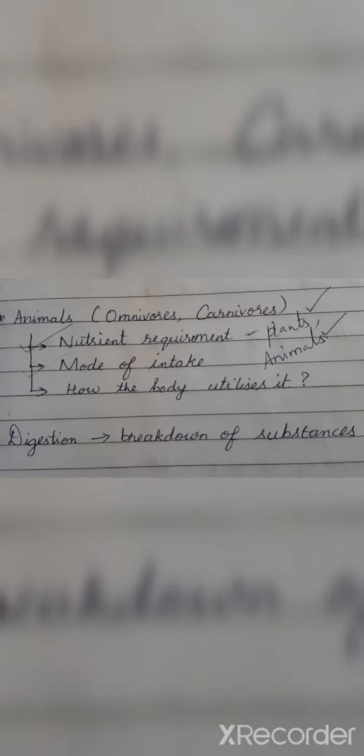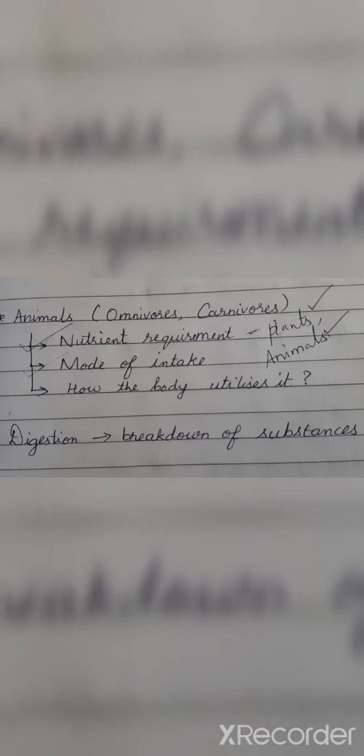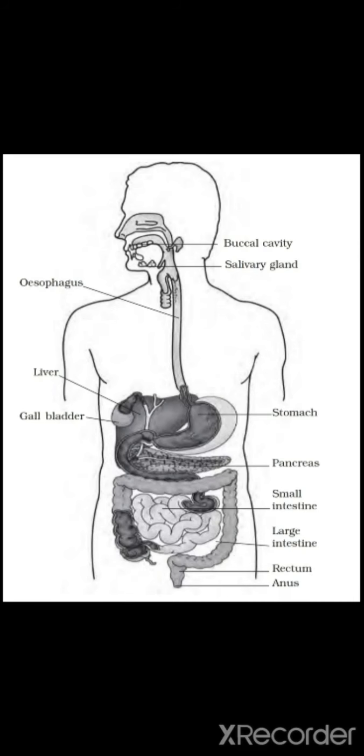So can I tell the digestion as breaking down of complex substances into simpler substances? When I eat the raw carrot, I am chewing it. I break it down into smaller pieces so that it gets digested fully in my stomach. Right? So that process of breaking down of the substances in order to absorb the nutrients is called digestion. So this is how the digestion happens in the human beings.